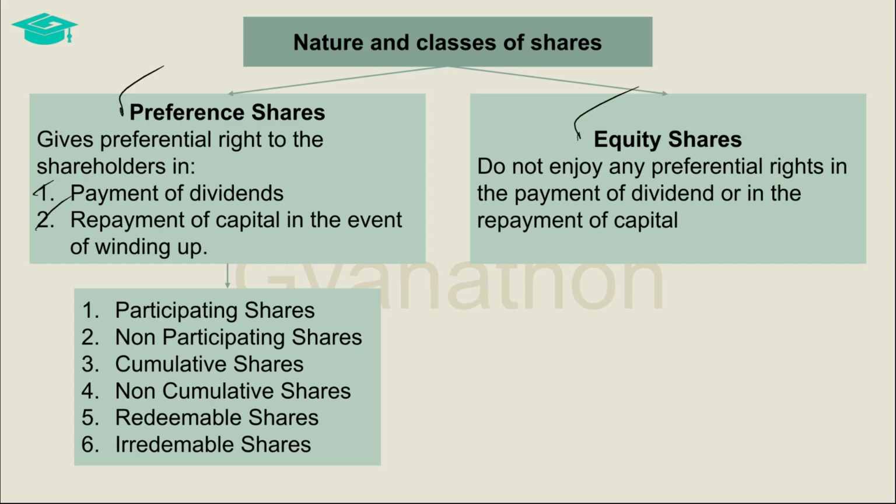Generally, preference shareholders do not enjoy voting rights but get an assured preferential dividend which is at a fixed rate. Preference shares can be classified as either participating or non participating preference shares, cumulative or non cumulative preference shares, and redeemable or irredeemable preference shares.